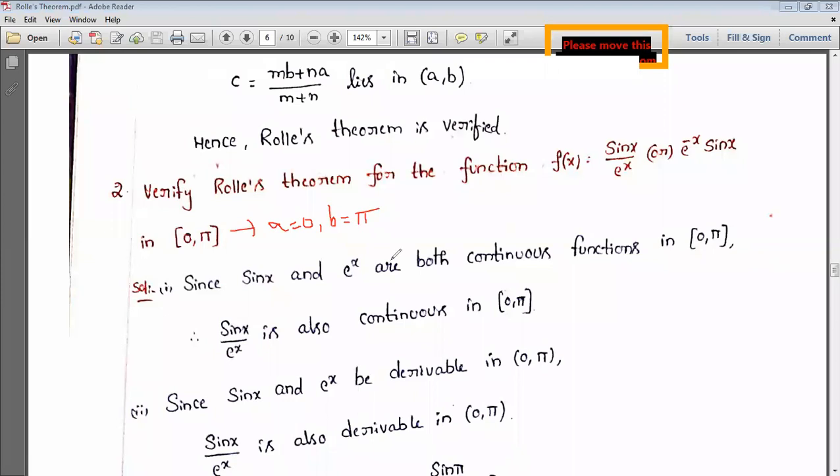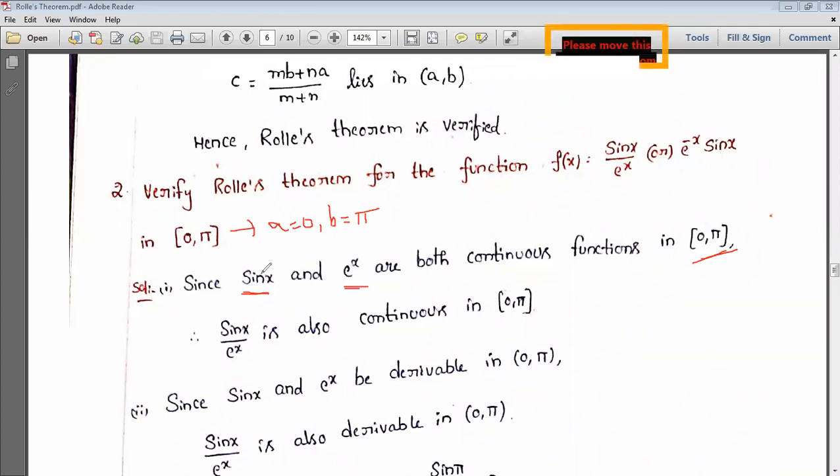What are the conditions? First of all, the function must be continuous. So here sin x is a trigonometric function and this is continuous. And e power x exponential function is also continuous in the interval 0 comma pi. It means simply you can substitute any value in the interval in place of x.